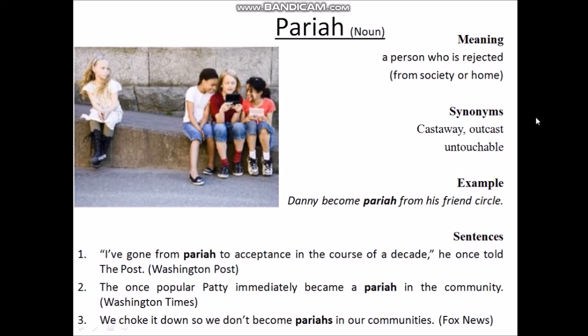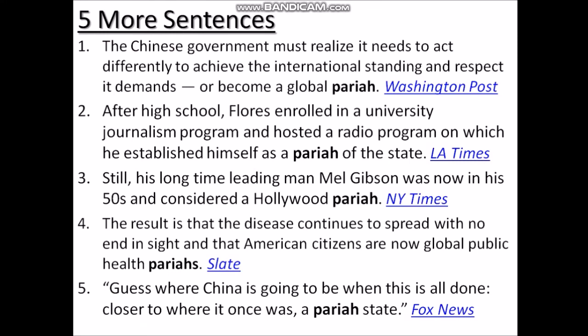So our second sentence is the once popular Patty immediately became a pariah in the community. That means Patty immediately became rejected from the community. Our third sentence is we chalked it down so we don't become pariahs in our communities. That means we have to reject it, otherwise we will become rejected in our community. So move on to the 5 more sentences under this word. These are the 5 more sentences.